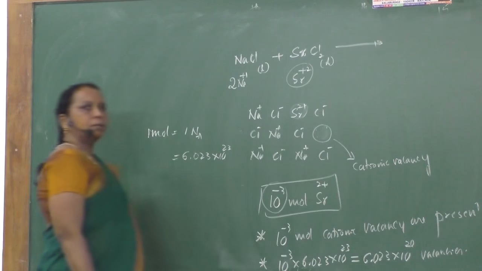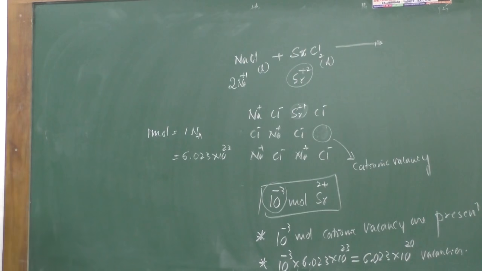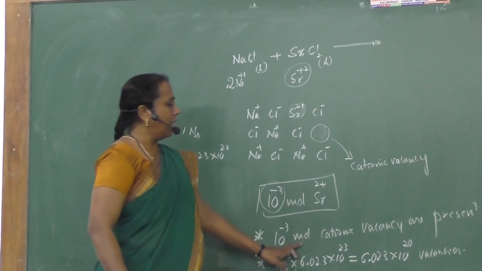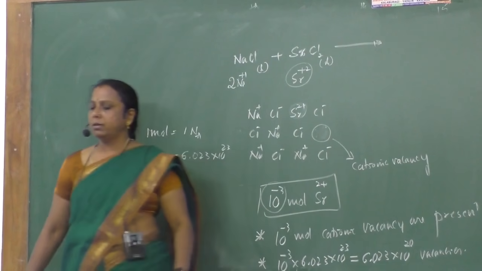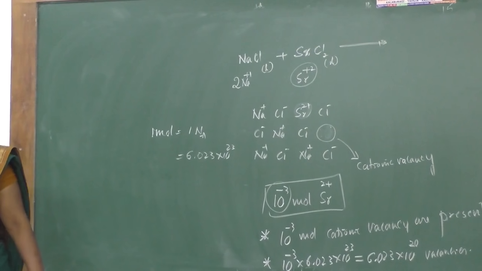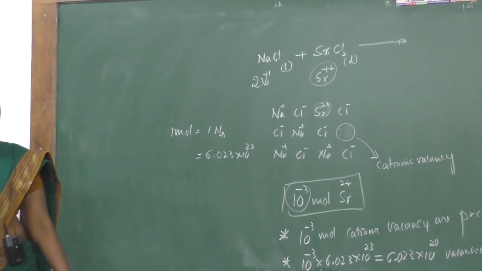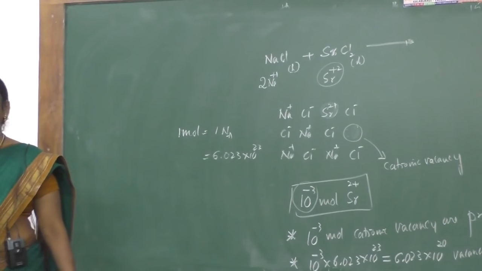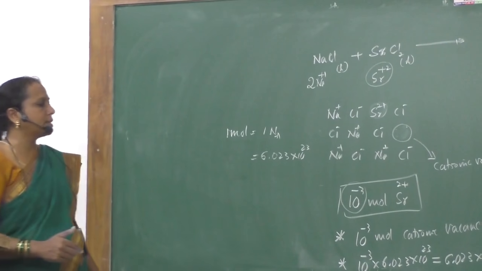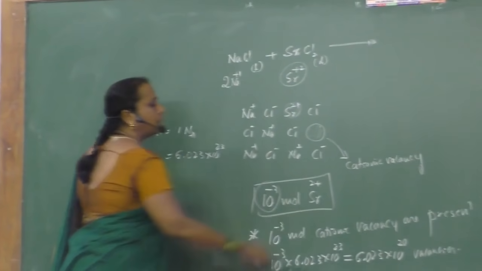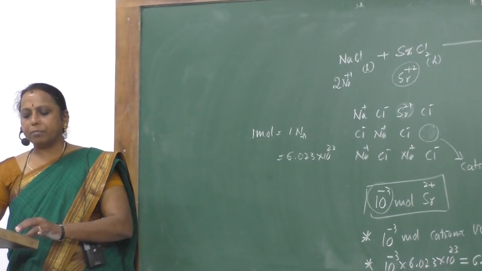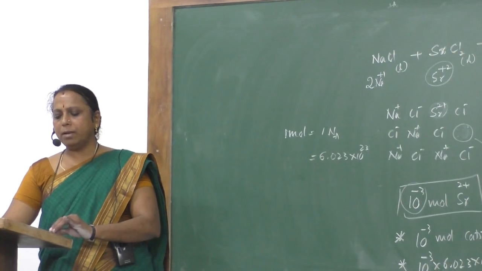Cation vacancies are produced due to the presence of 10 raised to minus 3 mole of strontium ions. So the answer can be in terms of mole or in terms of number. In CET or competitive exams, the answer may be in terms of number or mole. In the theory exam, you can express it in mole or in terms of vacancies.